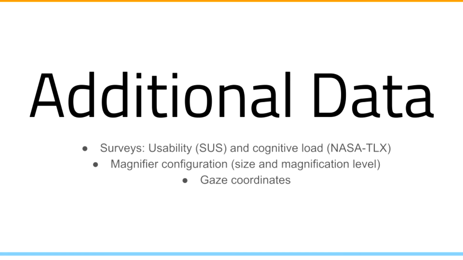In addition to task completion times, we collected survey data indicating cognitive load and usability, which Jessica will be discussing in her presentation. We also collected data on the size and magnification level chosen by each participant, which we may later test for correlation to task performance, and a log of each participant's gaze coordinates for each task, which we may later analyze to gather more data on the paths each participant took to move the magnifier to different elements on the screen.